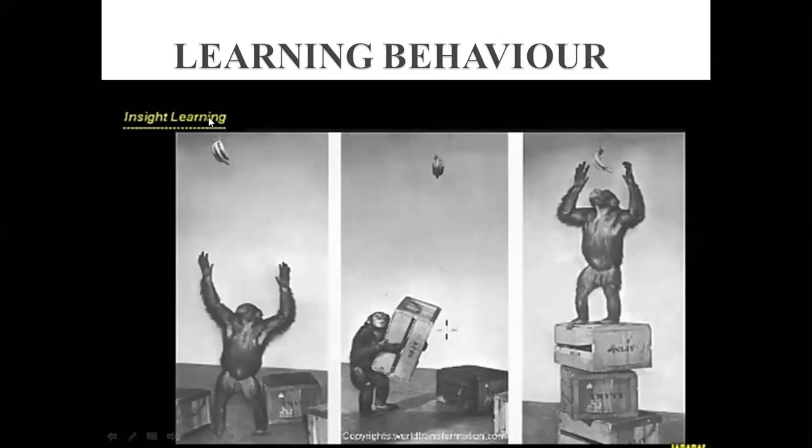Here you can see this chimpanzee's picture. What he is, he can see here the hanging bananas, and he is also very hungry. And what he noticed in the environment, these boxes. He's just trying to obtain these bananas, the hanging bananas. Now he will think, how can I get them?